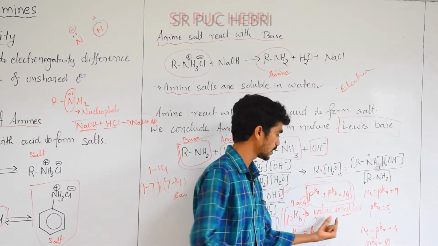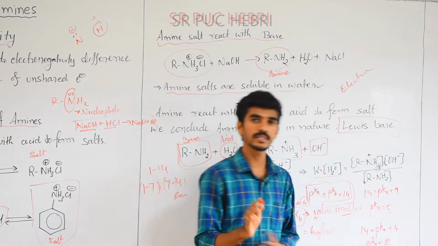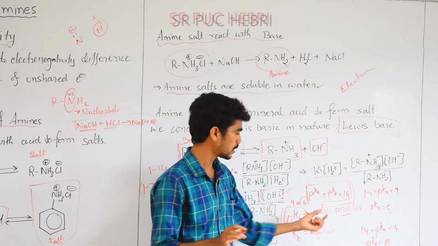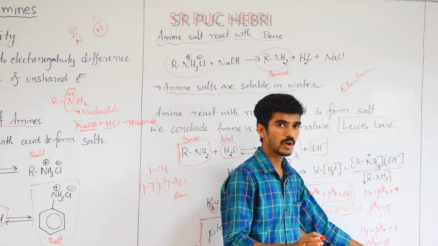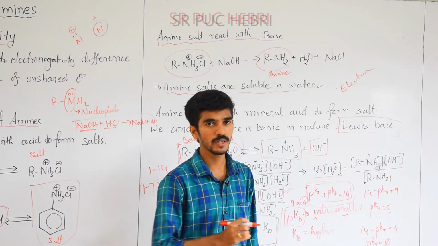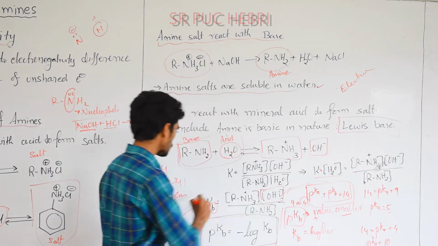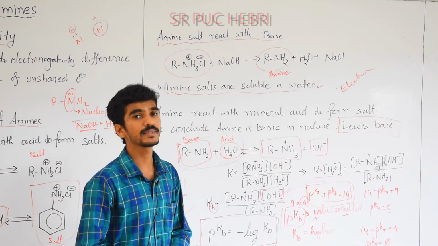I illustrate for this, what is that? If we take a smaller pKb value, then the pKa value is equal to 10. That means only if we take 4 do we get 10. When the pKa value is 10, that should be more than 7. 7 is nothing but what? The pH. So this can give the idea that the amine is basic in nature.